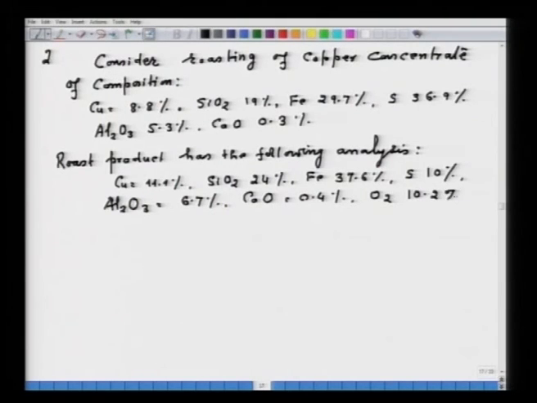Now, mind you, in the roast product analysis oxygen is also there, but always remember, as I said, the ore concentrate, though elemental analysis is given,